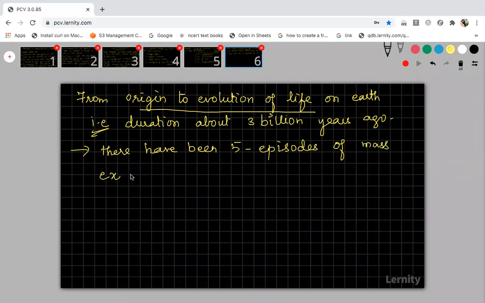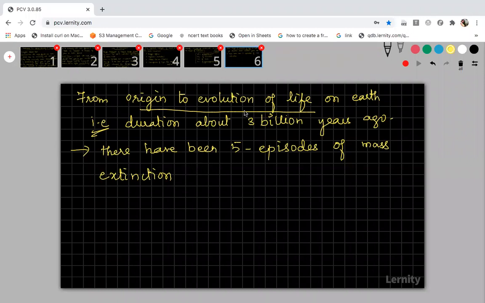Sometimes there will be mass extinction. Mass extinction means many species will get extinct in a particular period of time. For example, there was one period which we call the Jurassic period. In this Jurassic period, dinosaurs, Archaeopteryx, and many organisms got extinct. Big gigantic reptiles and all got extinct.